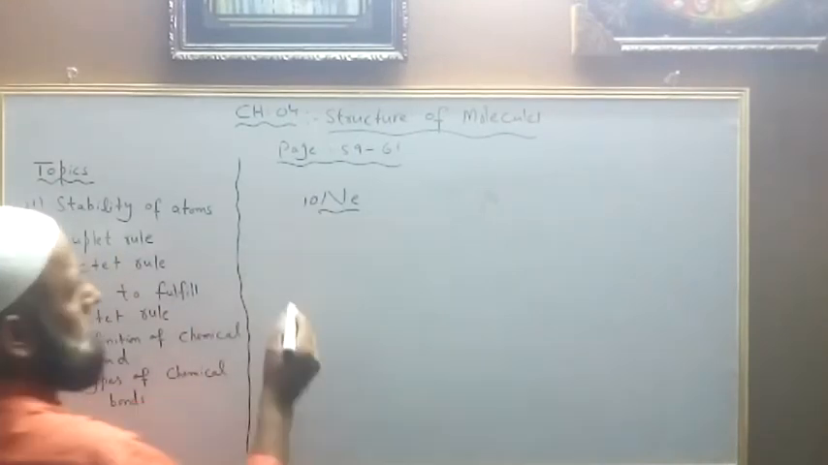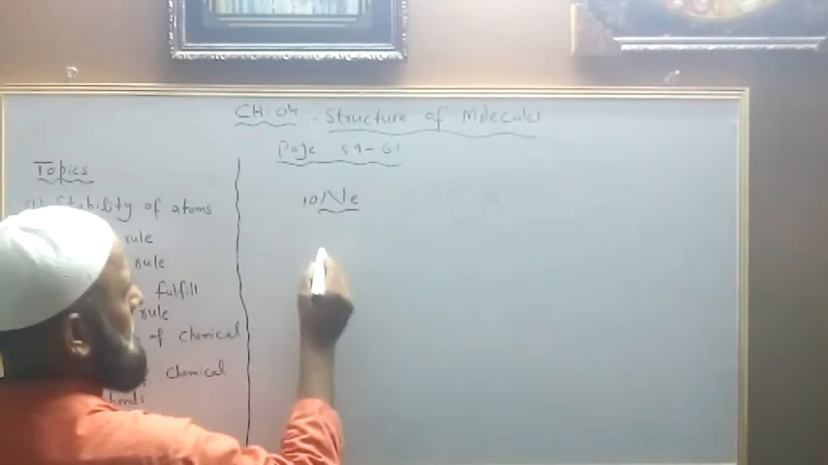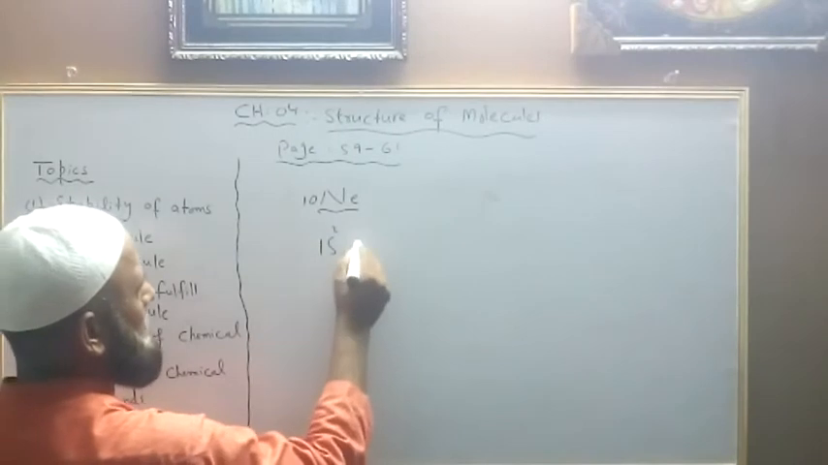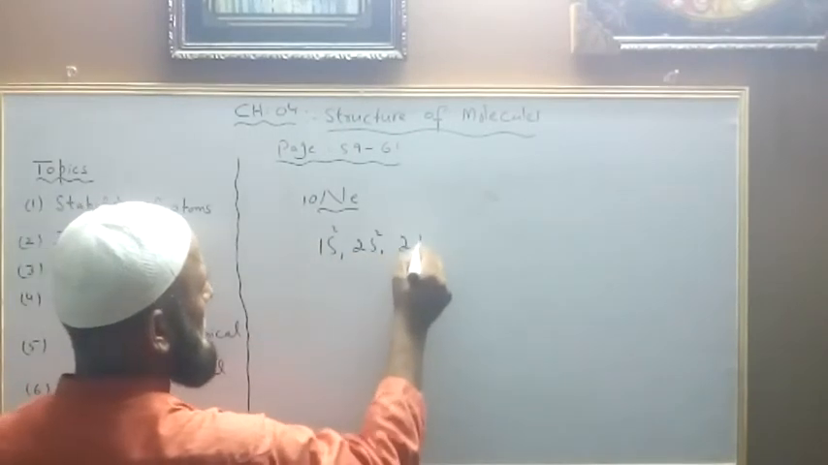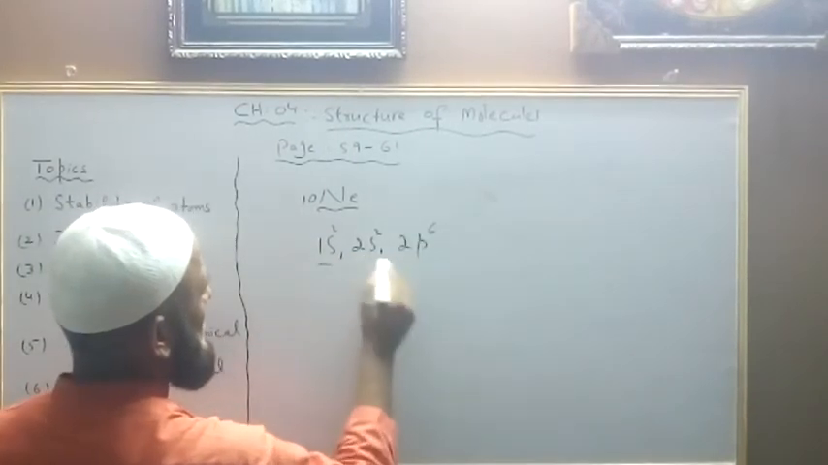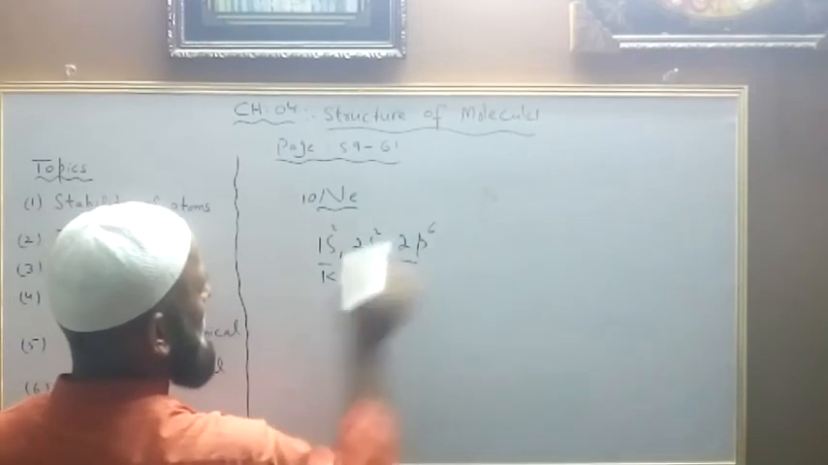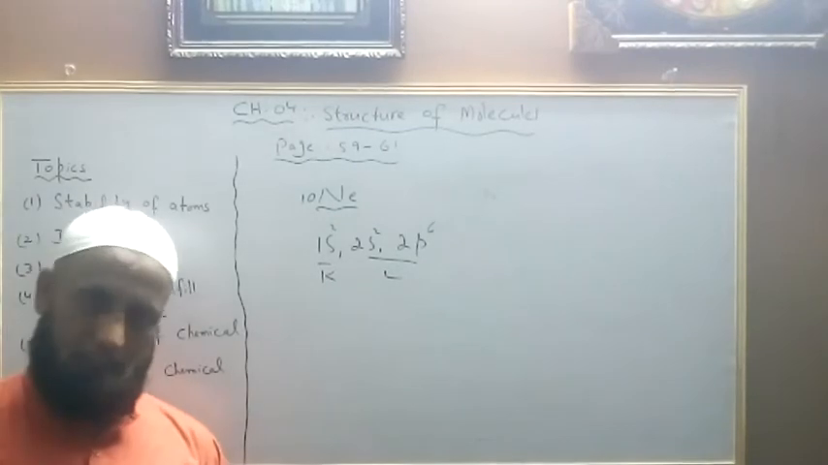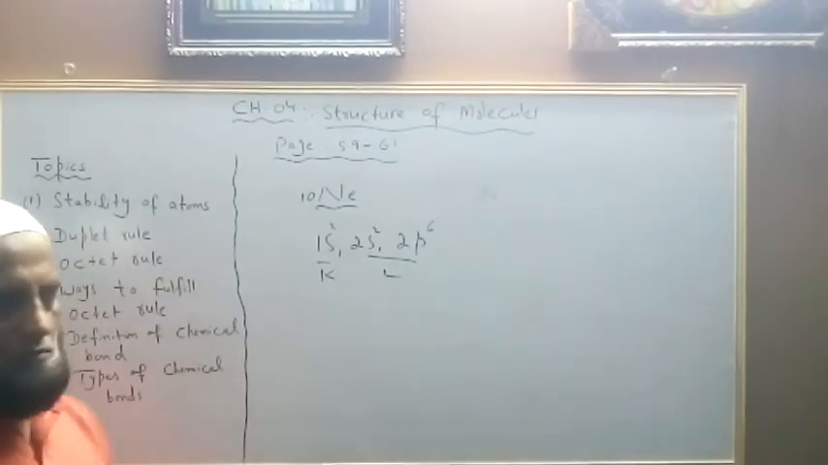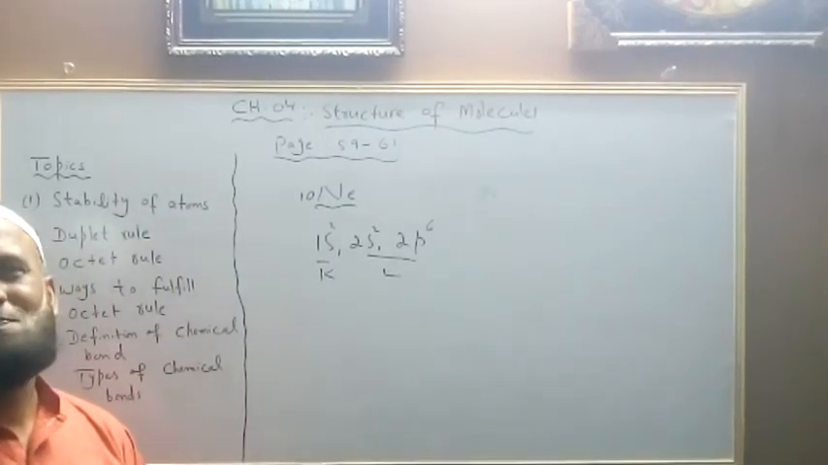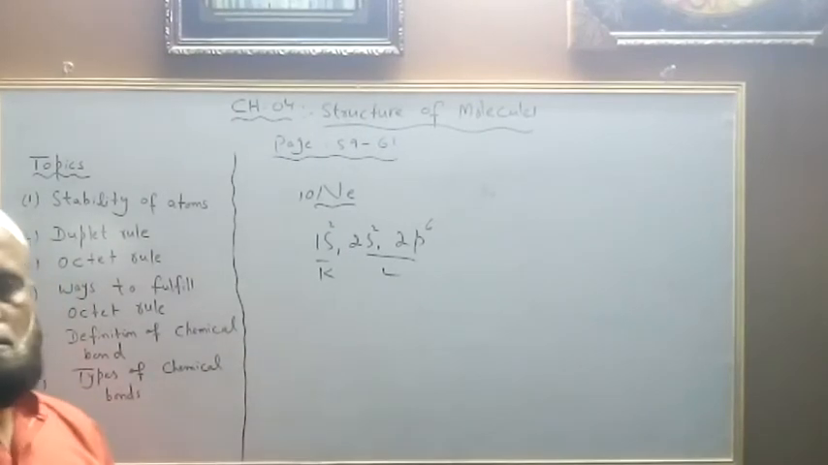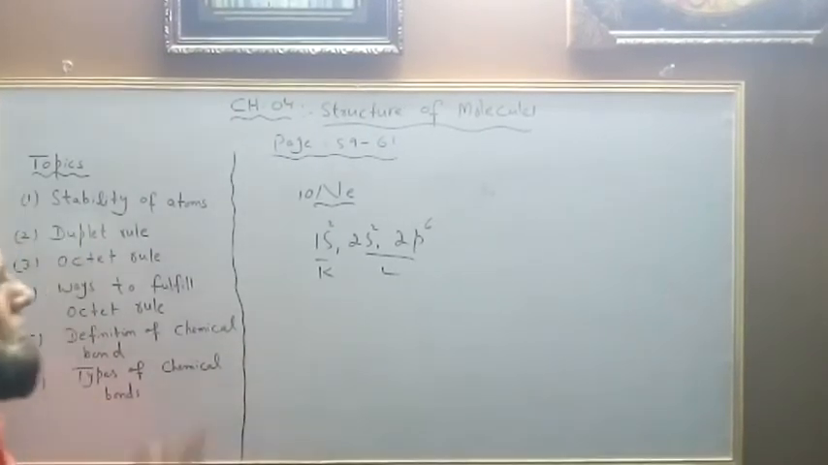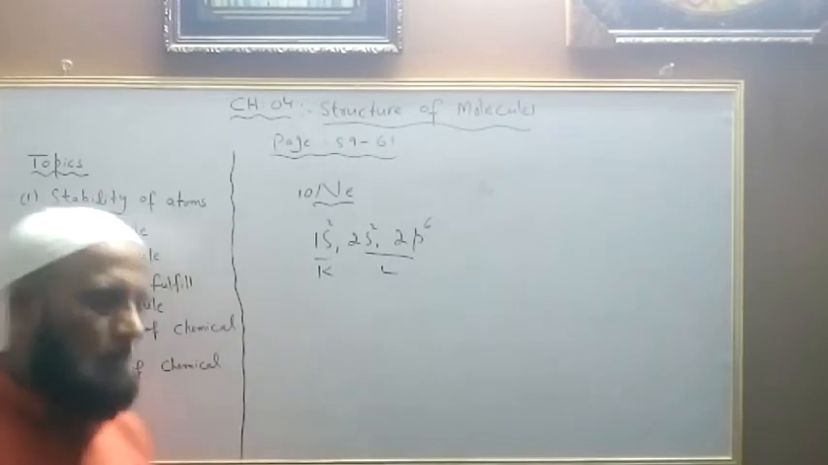Its atomic number is 10. If we look at the atomic structure, the electronic configuration is 1s2, 2s2, 2p6, with the K shell and L shell. So its valence shell is the L shell, and neon has 8 electrons in its valence shell. So neon is a noble gas. It obeys the octet rule, with no need to lose, gain or share electrons.